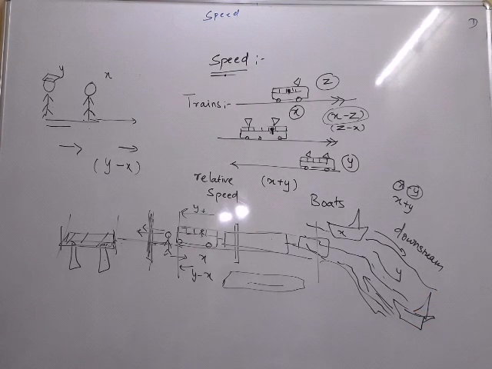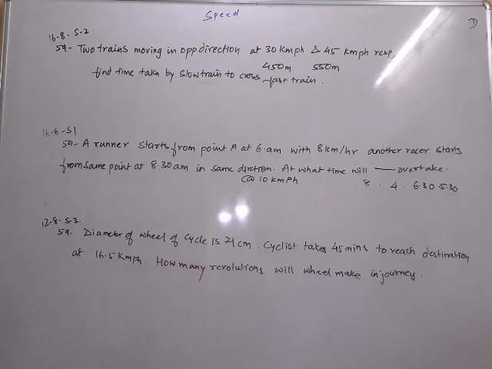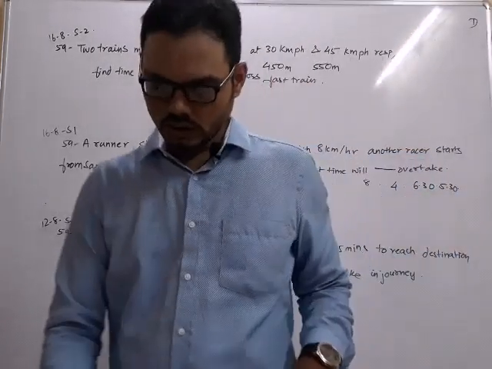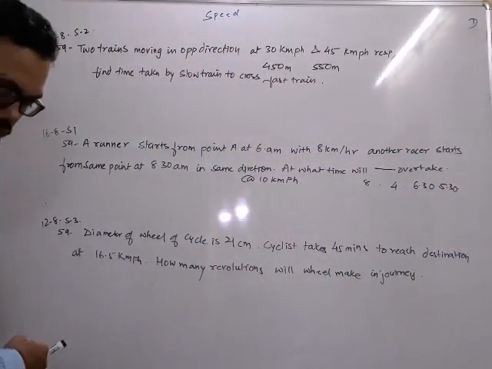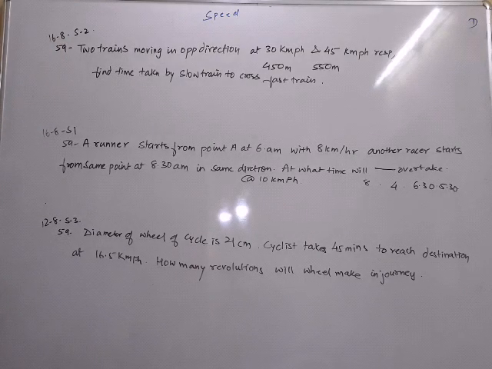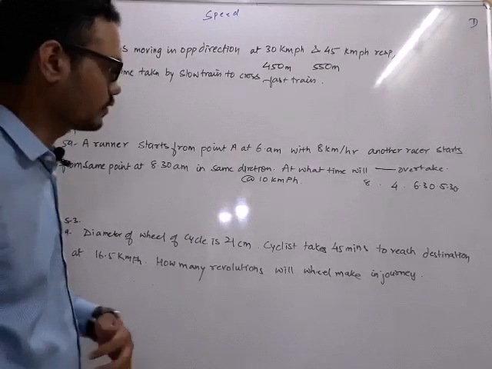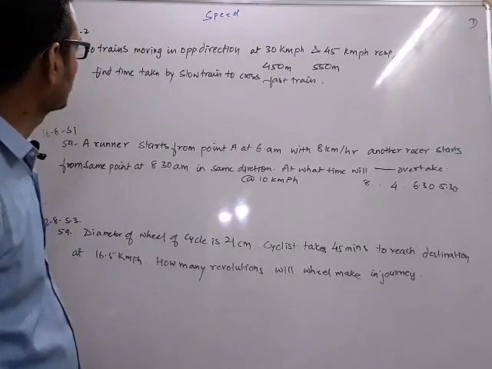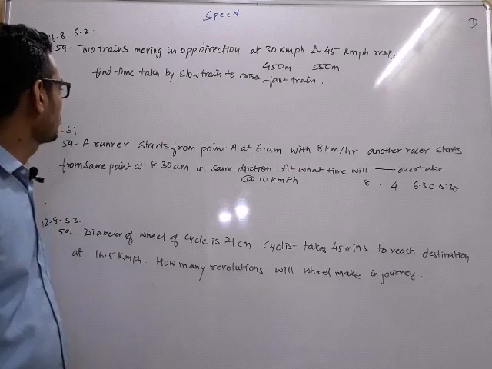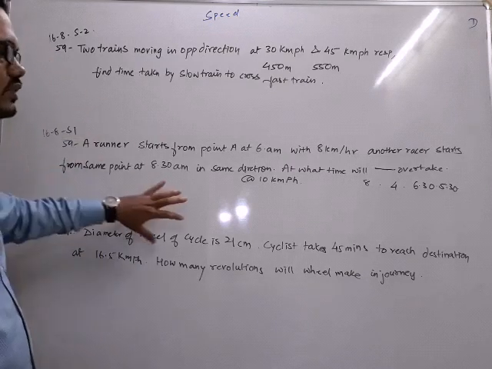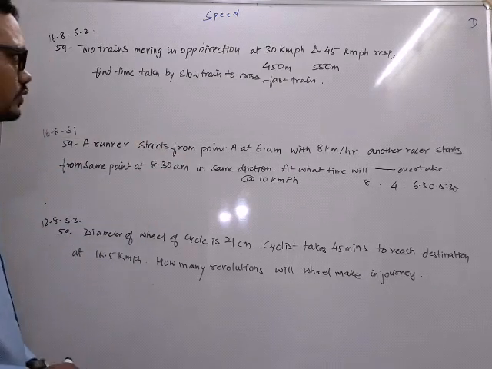Kindly take a screenshot if you wish to. Alright, I hope you have taken a screenshot. Let's see some examples now. As I said, these are purely based on the logic which I have just explained. These are past year questions of 2017, 16th of August, shift 2. Question number 59. 59 means in all the sets you will find 59 questions of speed and distance.